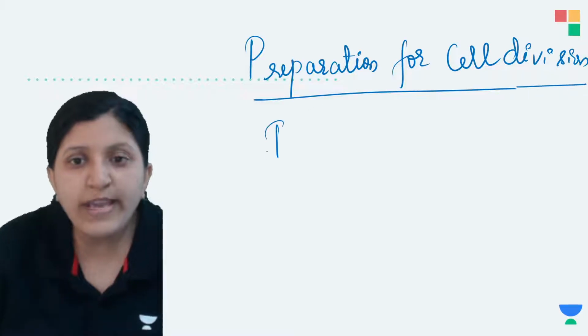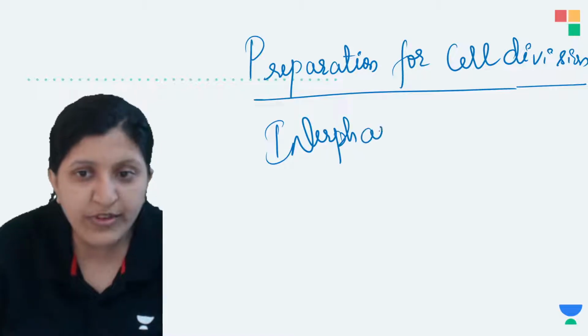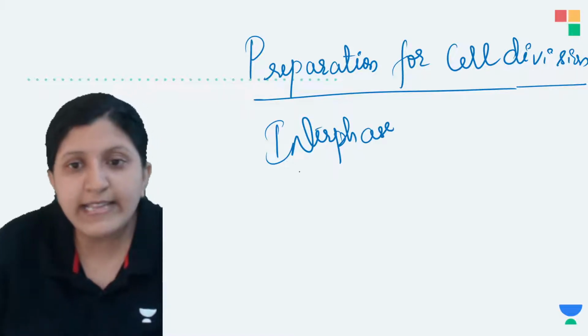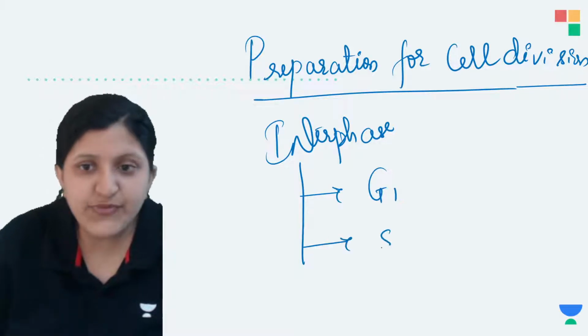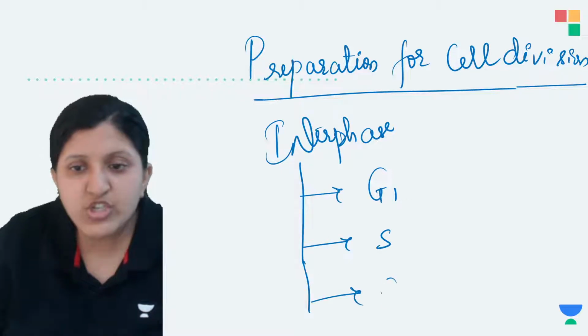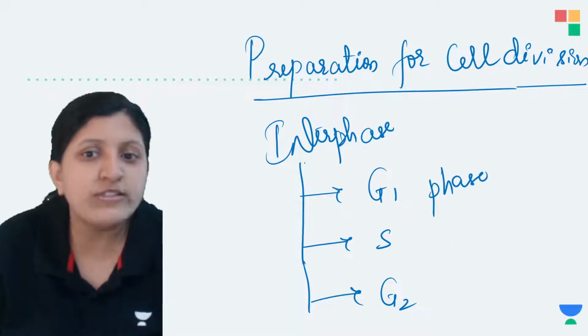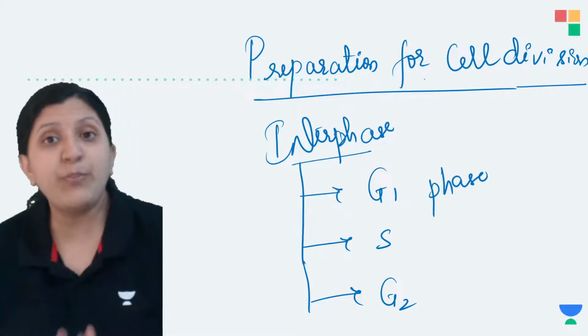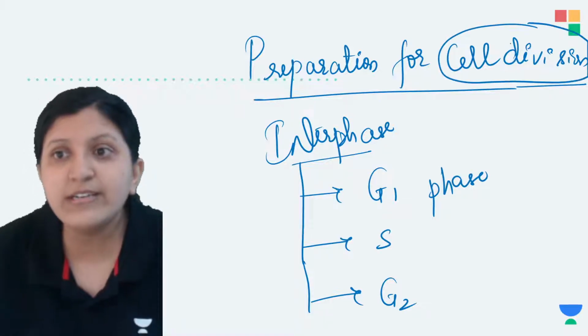So now you know interphase is divided into three more phases further. In that case we have a G1 phase, an S phase, and then a G2 phase. So these are the phases that we can come across in an interphase, which is just a preparation for the cell division. So where exactly does cell division occur?